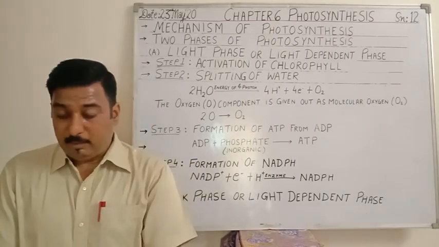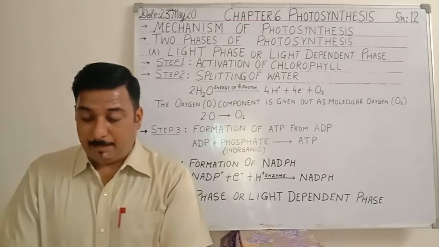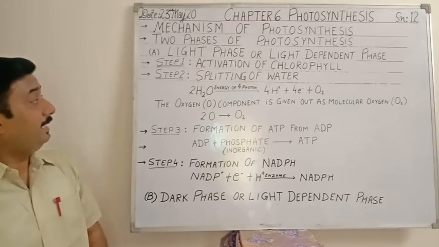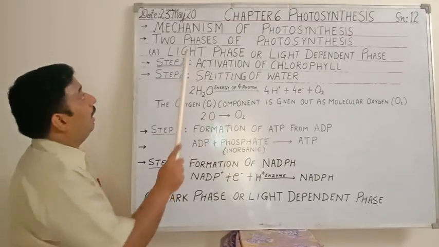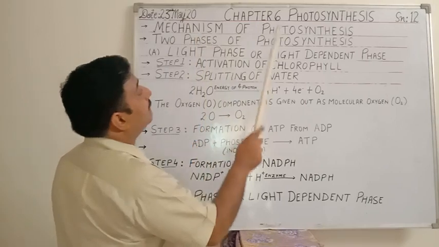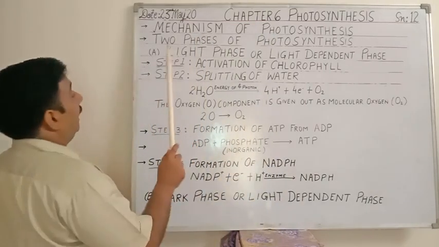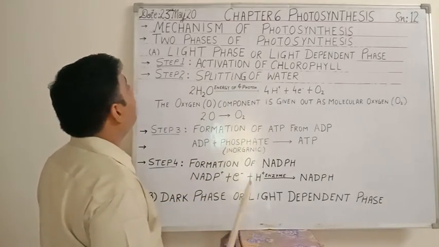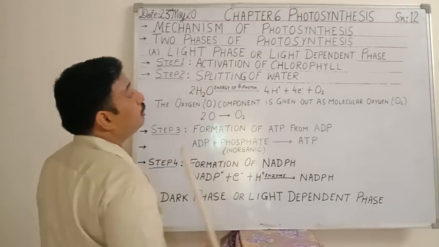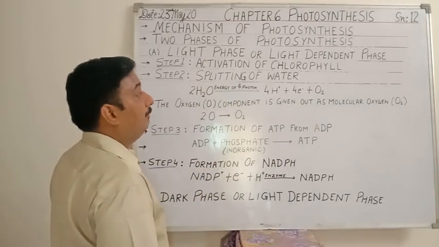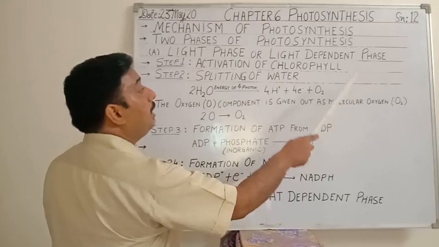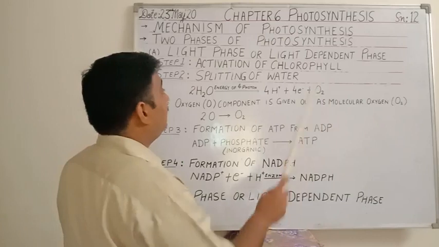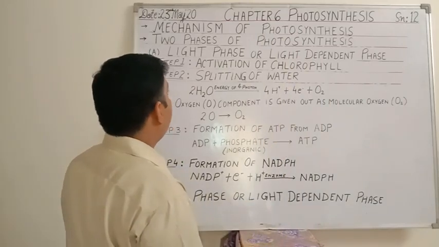So today we will be moving ahead with the chapter, that is photosynthesis. The things that we will be studying today: first, we will be studying the mechanism of photosynthesis. Then we will be understanding the two phases of photosynthesis. The first phase will be the light phase, which is also called the light dependent phase. It is called the light dependent phase because this phase is dependent on the presence of light, means this phase will take place in the daytime itself.